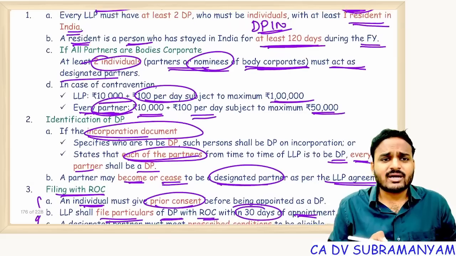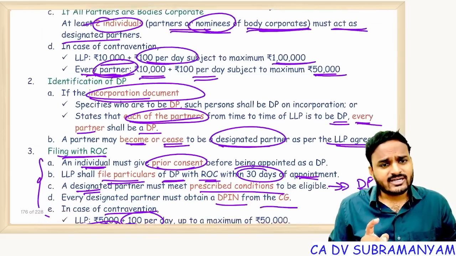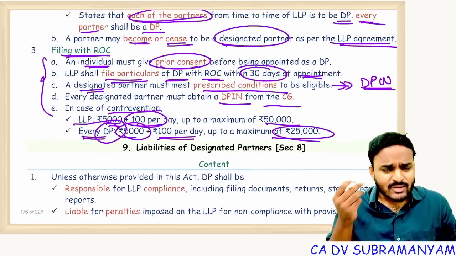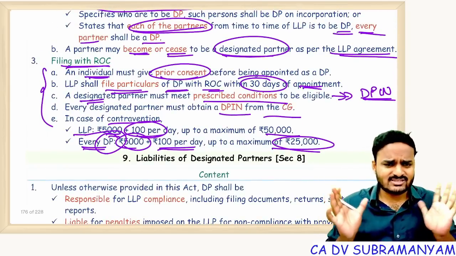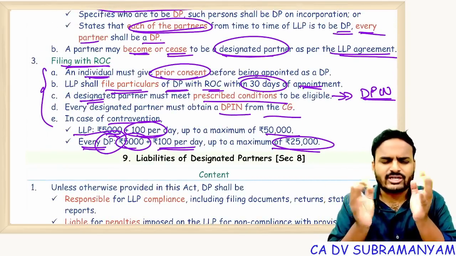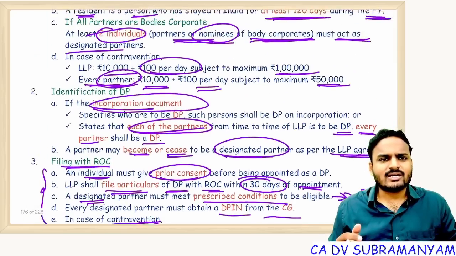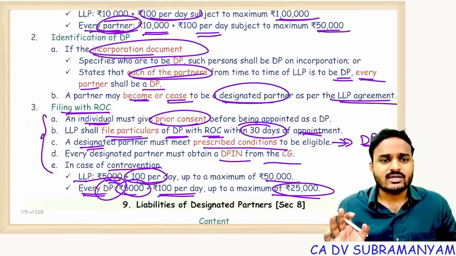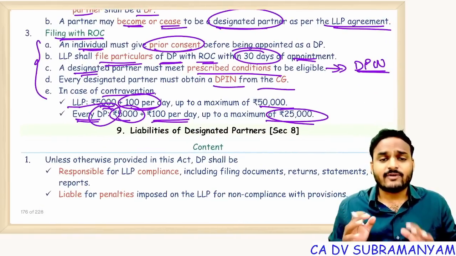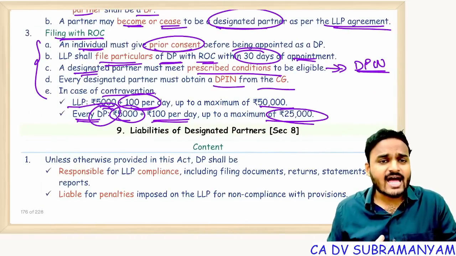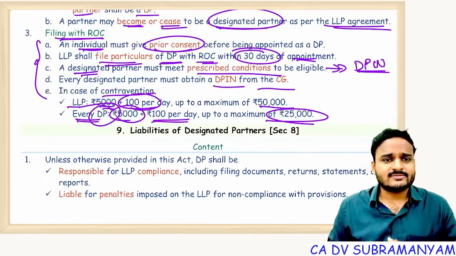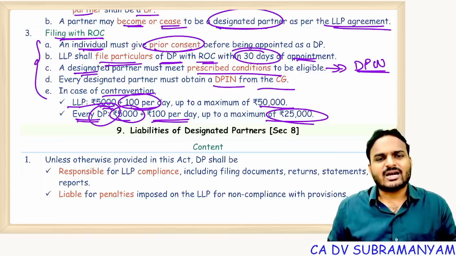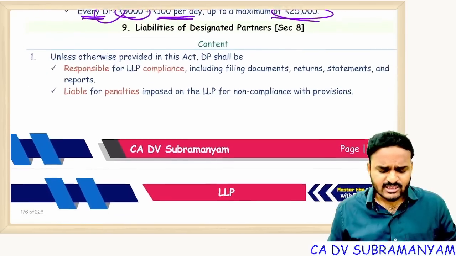Suppose no designated partner, all partners will get punishment. If designated partners are there, only designated partners get punishment. That's it. Very simple to understand, very simple to remember. No designated partner, all partners will get punishment. If there is a designated partner and LLP is not complying with the LLP Act and rules, then only the designated partner will get punishment.